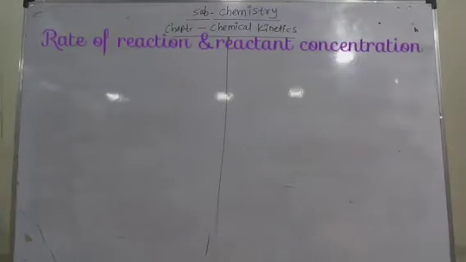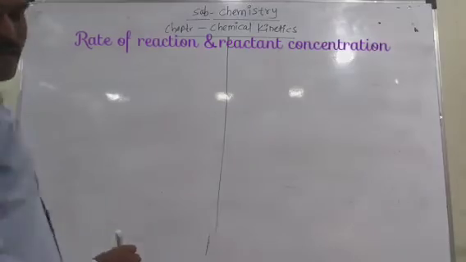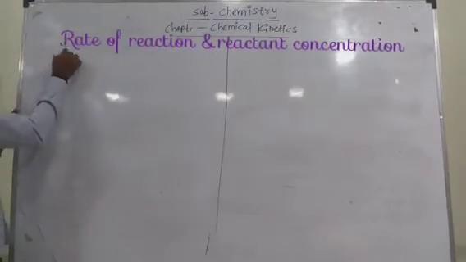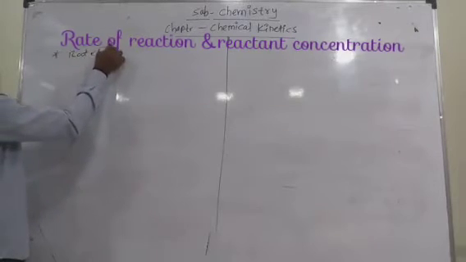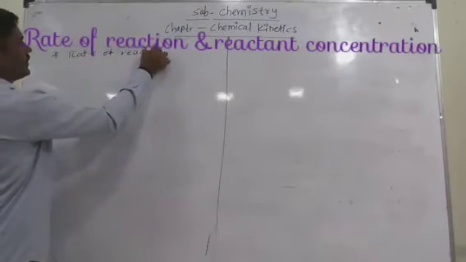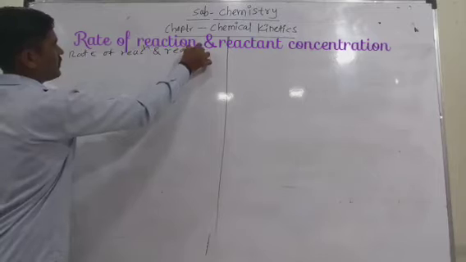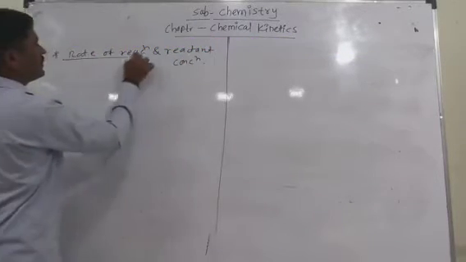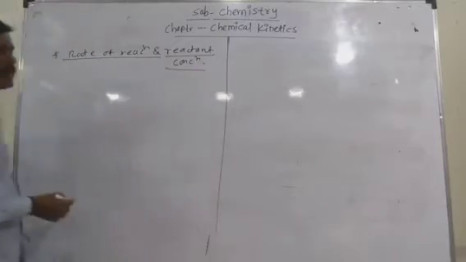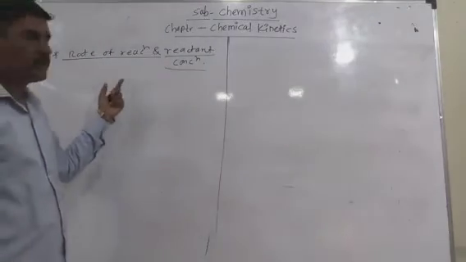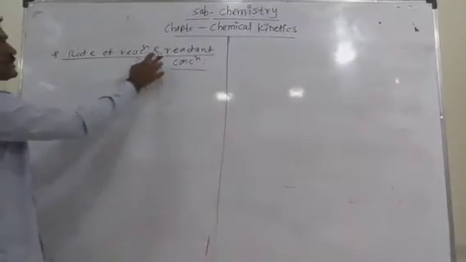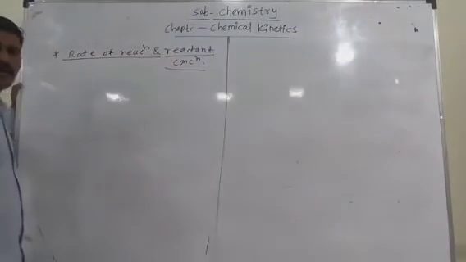The next point is the rate of reaction and the reactant concentration, the relation between them. The overall rate of reaction always depends on the reactant concentration.